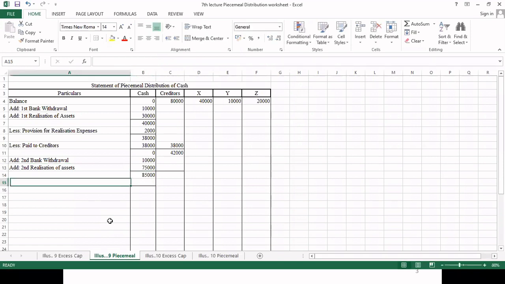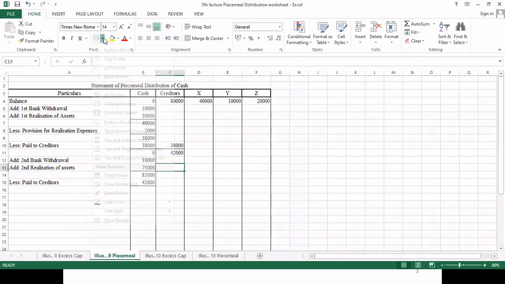So total we are getting 85,000, and out of this 85,000 we will pay to creditors a sum of rupees 42,000. ठीक है, तो यहाँ पर हम नीचे क्या करेंगे, let me first of all rectify this thing.